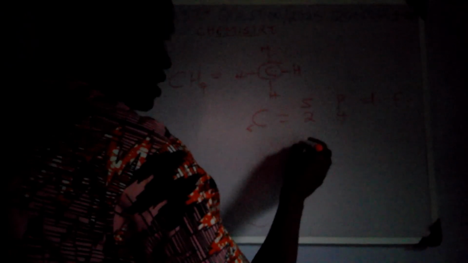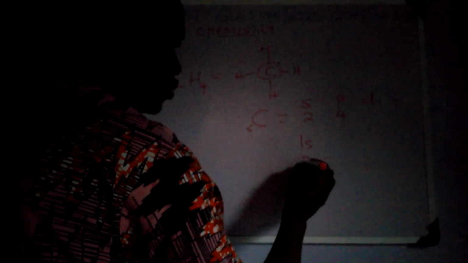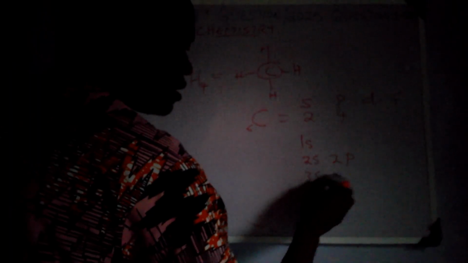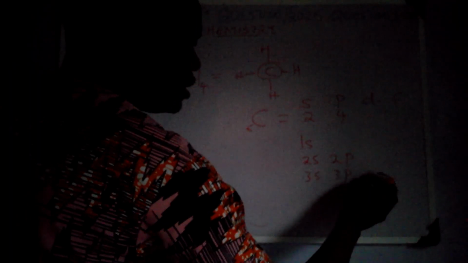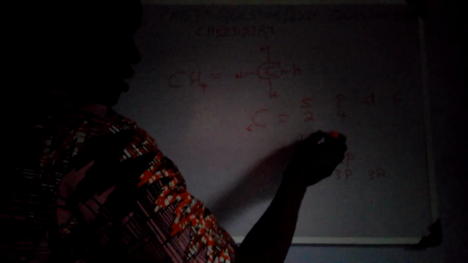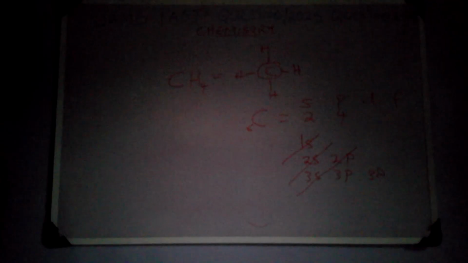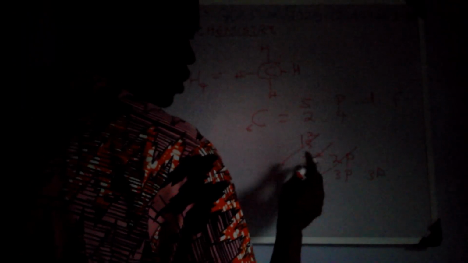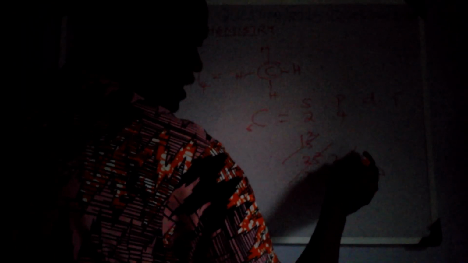If we come to practical arrangement, we say 1s, 2s, 2p, 3s, 3p, 3d. Do you remember this? The first shell here will carry 2, the second will carry 2, then P here would carry the remaining 2.